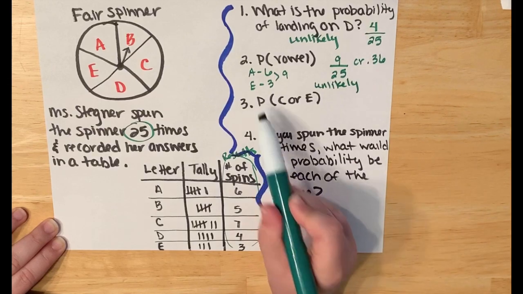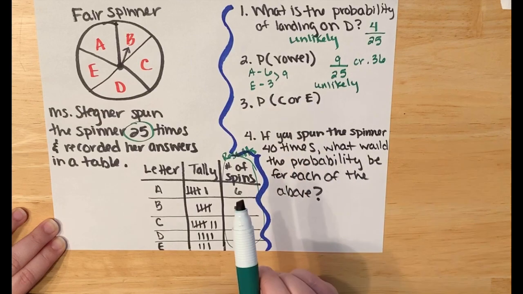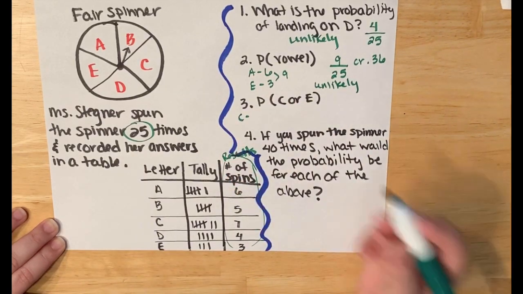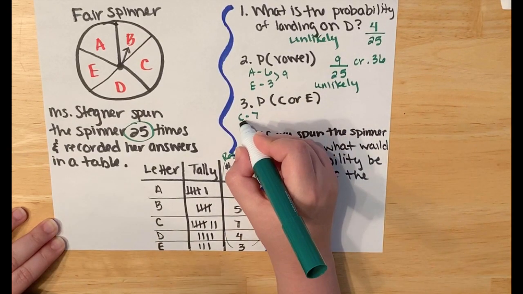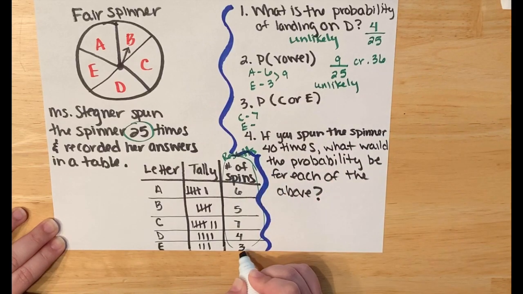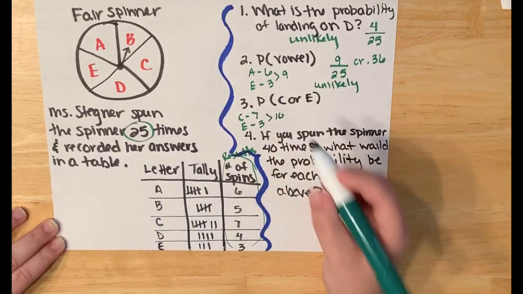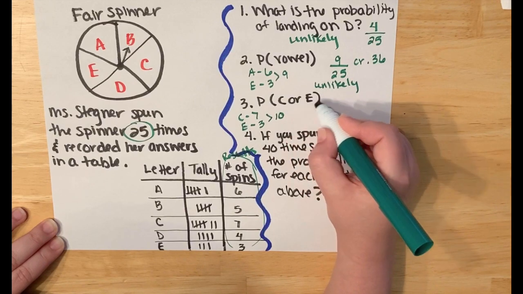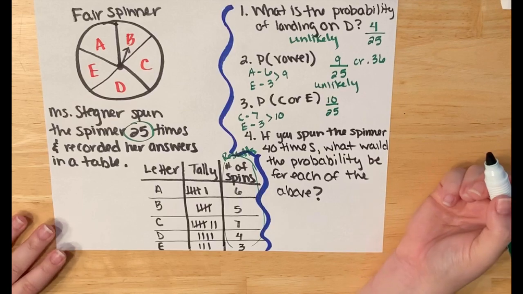Now let's come down to part 3, the probability of a C or an E. So again, for C, I got 7 times when I spun, and when I spun an E, I got it 3 times. So I have a total number of outcomes from my experiment of 10. So the probability of rolling a C or an E was 10 out of 25.